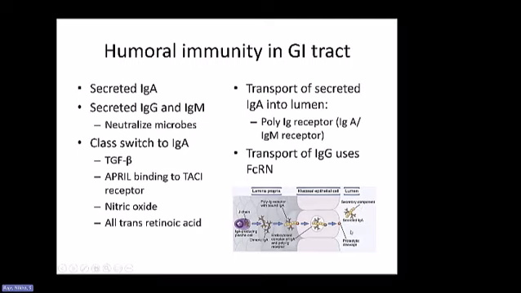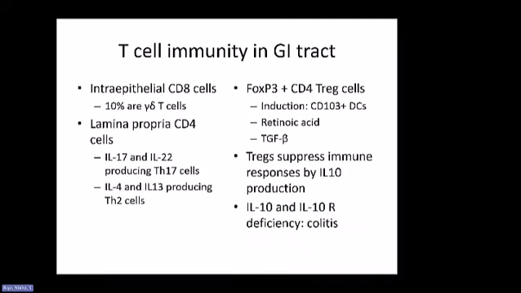So transport of IgG uses the Fc receptor, the neonatal receptor FcRn, and we talked about the FcRn in another chapter, so hopefully you guys remember that. It uses the pH to make sure that it gets transported across. T cells in the GI tract: there are lots of intraepithelial CD8 cells, so kind of innate immune cells, right? About 10% of these are gamma delta T cells. The lamina propria, though, has CD4 cells.